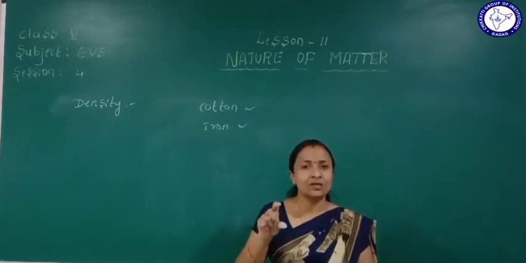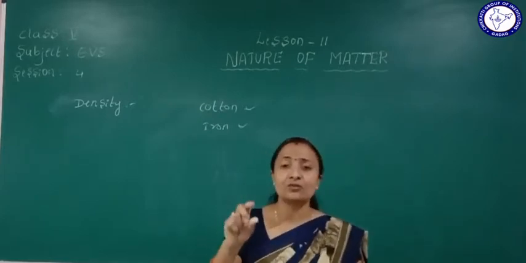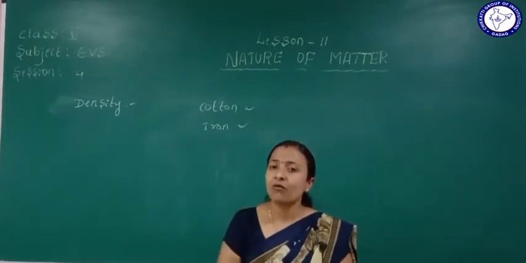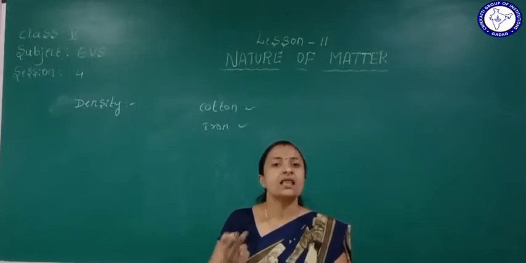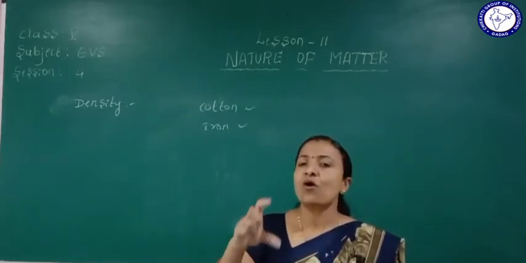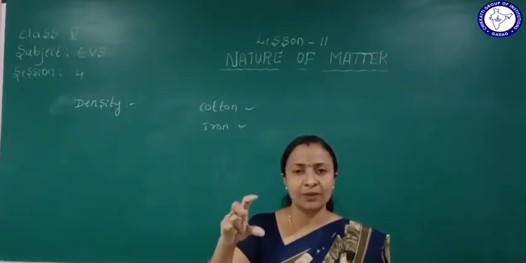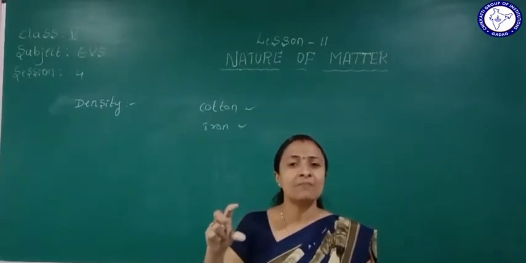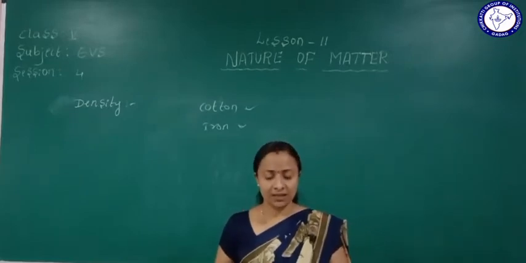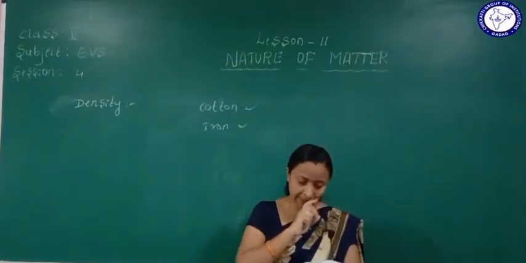The ice cubes are floating on the water. Why? Because the density of ice is less compared to water. So the objects floating on the surface are those whose density is less compared to the liquid.